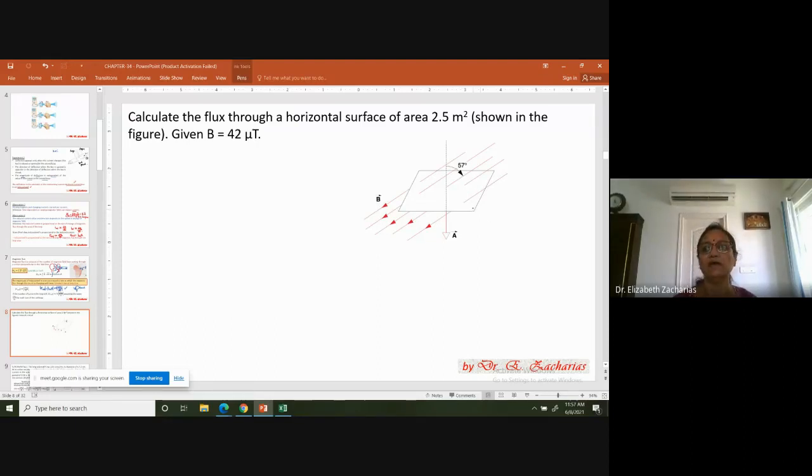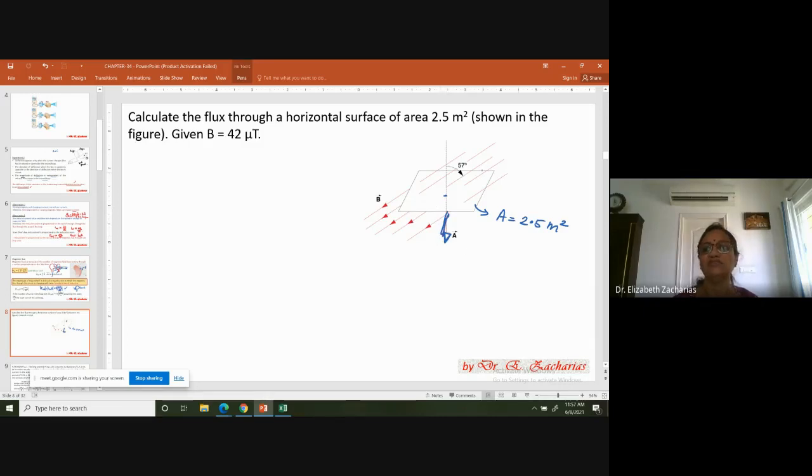So here is an area. Let the area be 2.5 meters square. Area is a vector, you know. Area is a vector and the vector direction will be normal to the surface. So let's say this is my area vector direction. This is my area vector.